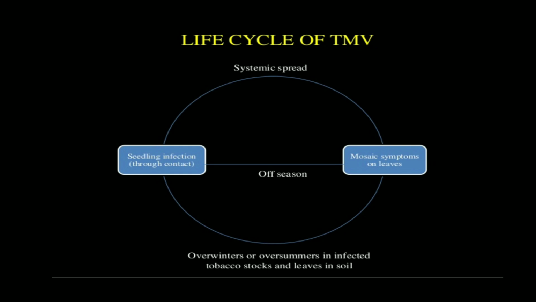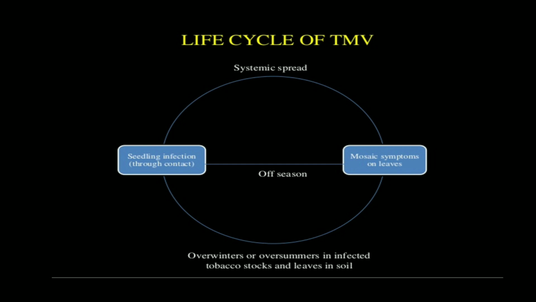So this is the life cycle of the virus, right? Systemic spread will develop. The mosaic symptoms appear on the leaves, and after that seedling infection occurs through contact. In this way the cycle is completed. Sometimes nursery plants are preferred for plantation, so during the nursery there may be a possibility of the seedlings getting infected.